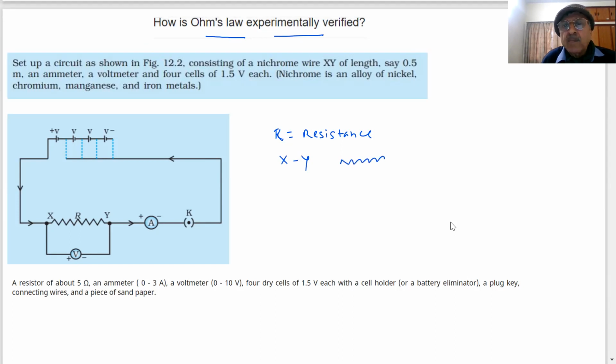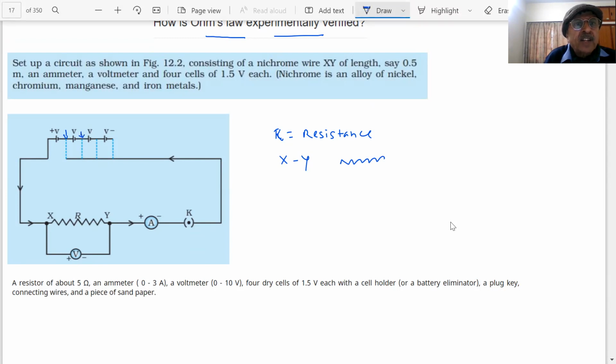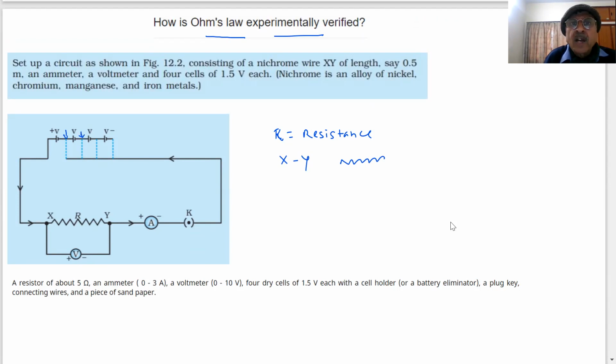Some wire, maybe nichrome or anything. We will see. Then these are the conducting wires. Here, what it shows, you can see this is one cell. This is two cells. This is three. If I make the circuit like this, from here, students, only one cell is being used. Can you see one cell in the circuit? These are not in the circuit. Clear? If I make the connection from here, how many cells are there now? Two. Okay? So the circuit is like this.